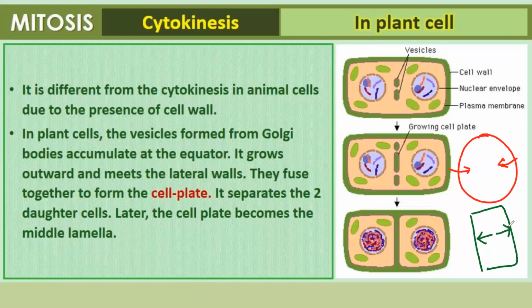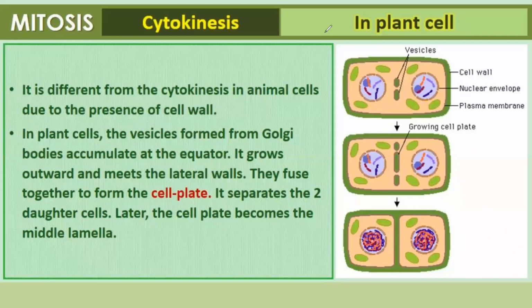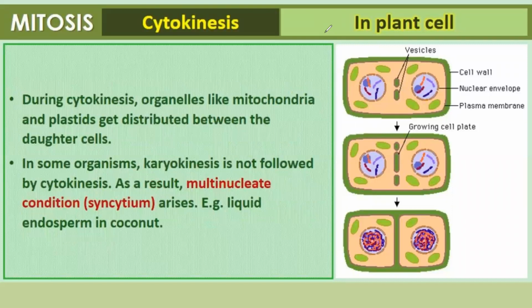Here, plants and animals both show different types of cytokinesis. During cytokinesis, organelles like mitochondria and plastids get distributed between the daughter cells. In some organisms, karyokinesis is not followed by cytokinesis. As a result, a multinucleated condition arises, like liquid endosperm in coconut.